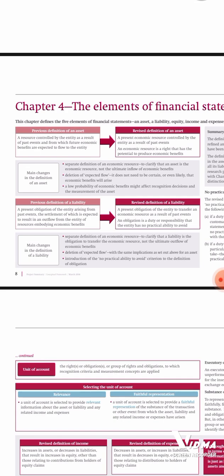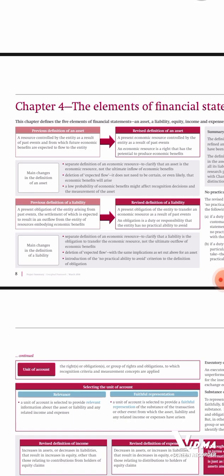So that means the past event is one which caused us to have this economic resource. So I must be controlling it, and I had bought it. That's when it becomes an asset to me. So it's a result of a past event which happened. Either I bought it, or I got it from a loan, or I got it from something. It becomes an asset to me. So an asset is a present economic resource controlled by an entity as a result of past events.